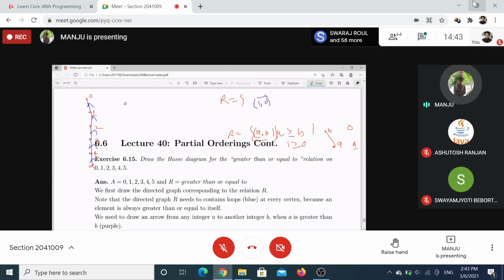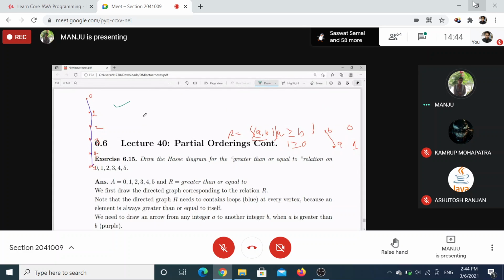Finally, we got a Hasse diagram. Understood? And finally, you need to remove the arrows as well, that is direction, because the levels define the direction. Clear? So this is your Hasse diagram.